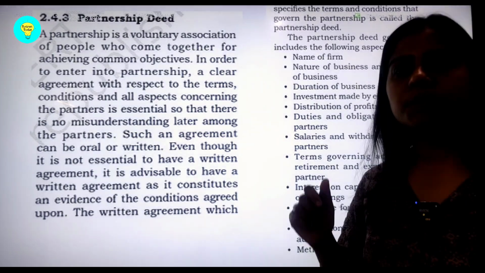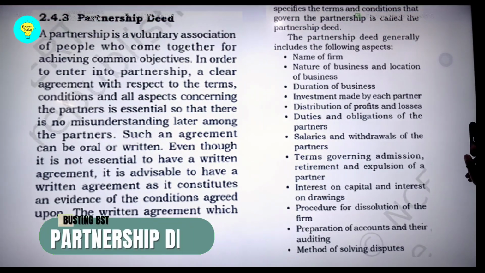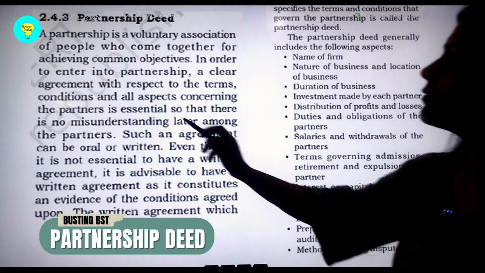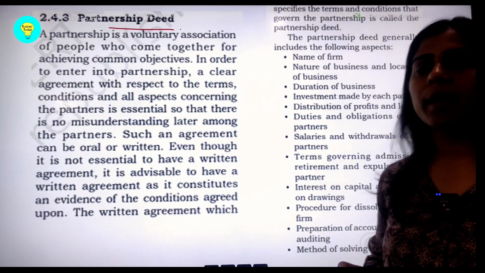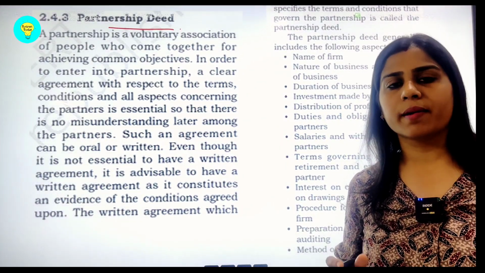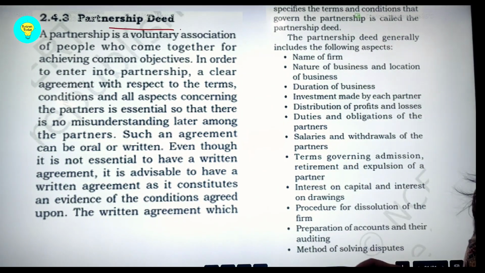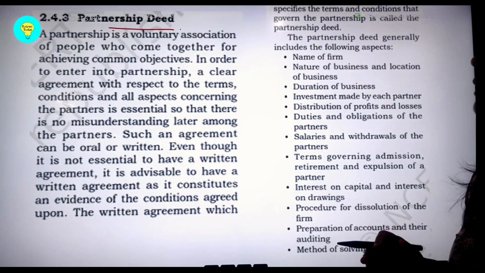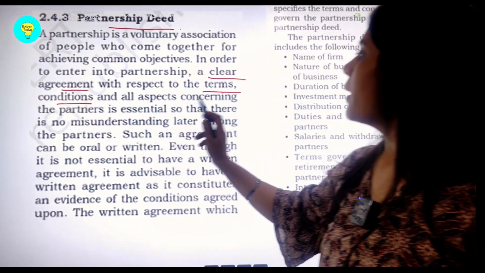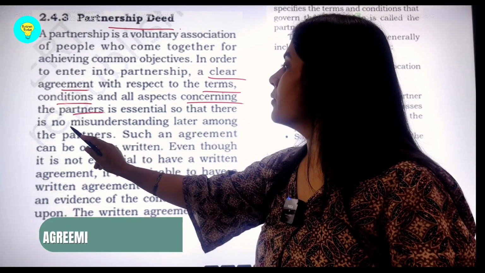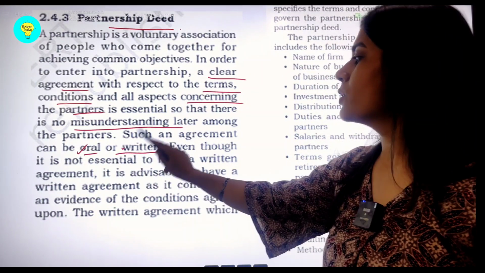In the last segment of this partnership form of business, students, let us now discuss a few points for the partnership deed. As we have discussed in the beginning, the partnership deed is an important legal document that clarifies all kinds of rules and regulations governing the different partners in a partnership, so that there are no misunderstandings later. So this document is really, really important. It gives a clear agreement with respect to the terms and conditions, concerning all partners, and avoids any kind of misunderstanding. Such an agreement can be oral and can be written,